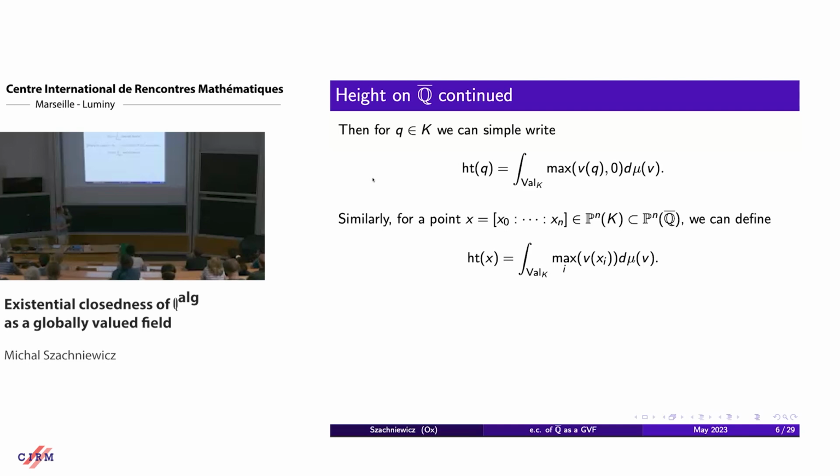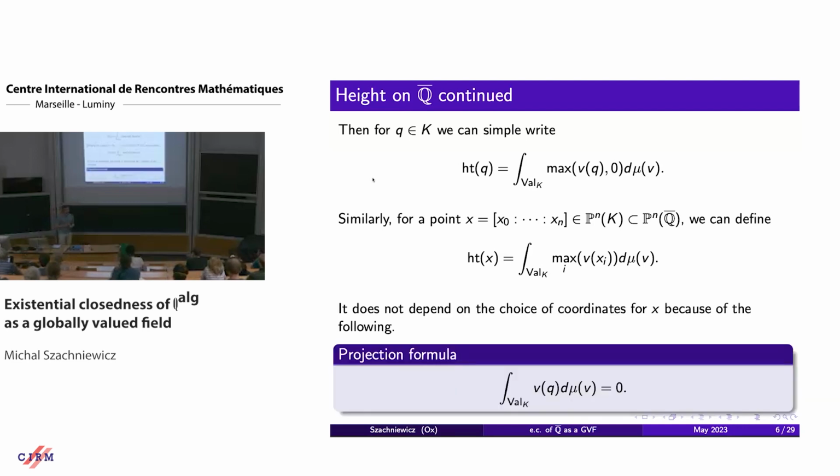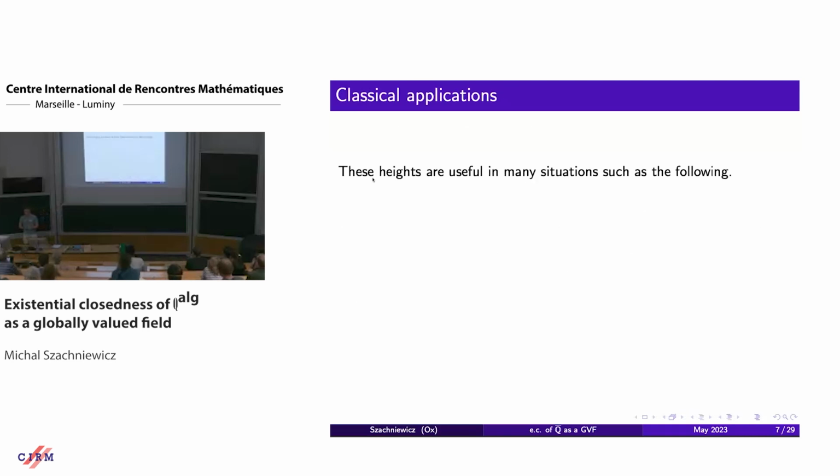Of course, if you have a point in a projective space, the projective coordinates are not unique, but this number is uniquely determined because of the product formula. If we take different projective coordinates, then in the maximum, to every term we add the valuation of q for some algebraic number q, but we have the product formula stated in this way here, which says that the integral vanishes.